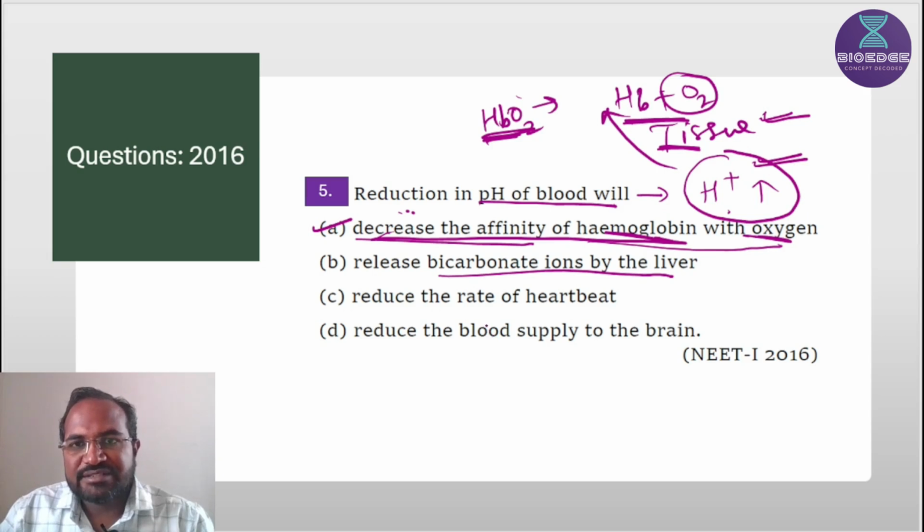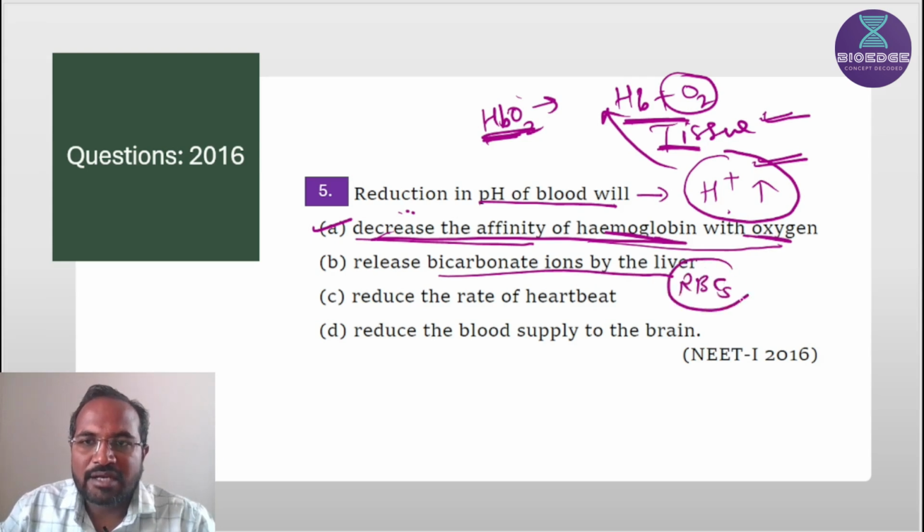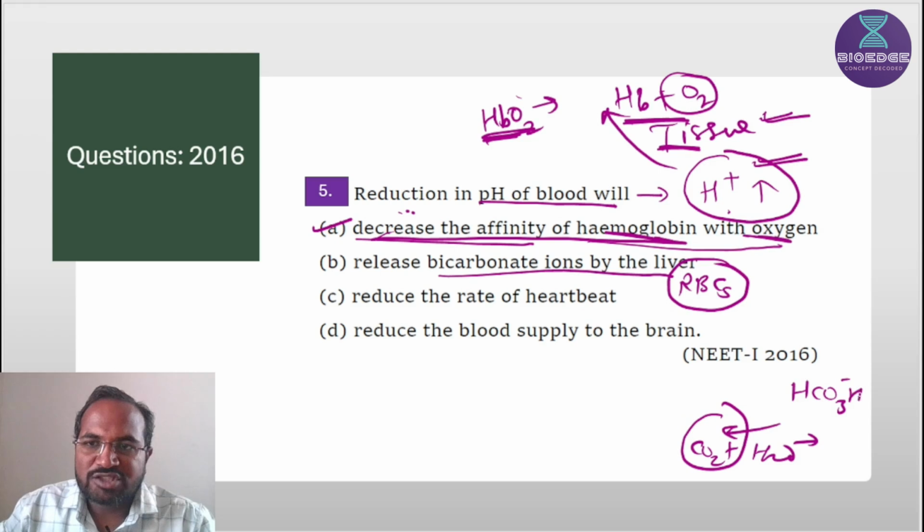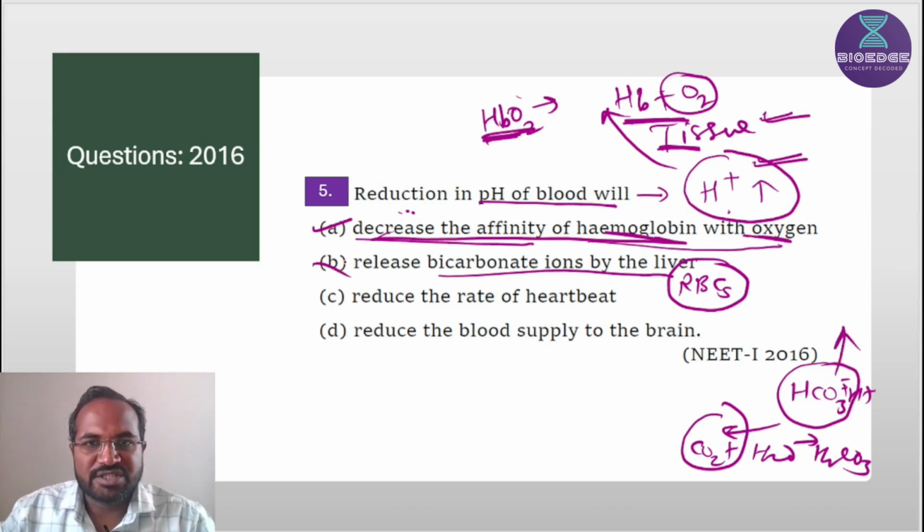So this statement is in general correct, but with reference to the breathing and exchange of gases, bicarbonate ions are released by the RBCs, red blood cells. Why do red blood cells release the bicarbonate ion? Because at the tissue level, carbon dioxide diffuses into the RBCs, and in RBCs carbon dioxide combines with water and forms carbonic acid, and carbonic acid dissociates into bicarbonate ion and H plus ion. So these H2CO3, carbonic acid, and these bicarbonate ions are released by the RBCs. That's why this statement is wrong.